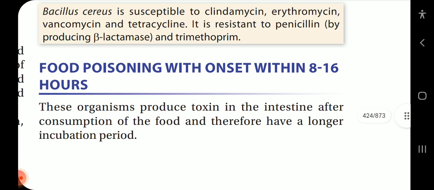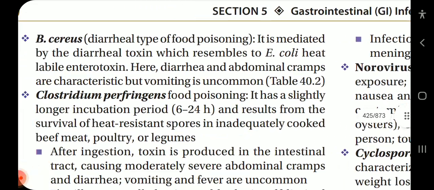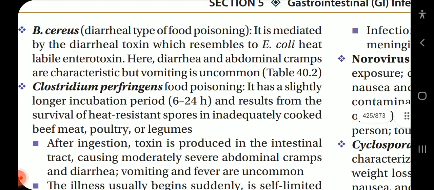Now the second category, food poisoning with onset within 8 to 16 hours. These organisms produce toxin in the intestine after consumption of the food and therefore have a longer incubation period. Bacillus cereus diarrheal type of food poisoning. It is mediated by the diarrheal toxin which resembles E. coli heat labile enterotoxin. Hence, here the diarrhea and abdominal cramps are characteristic, but vomiting is uncommon.